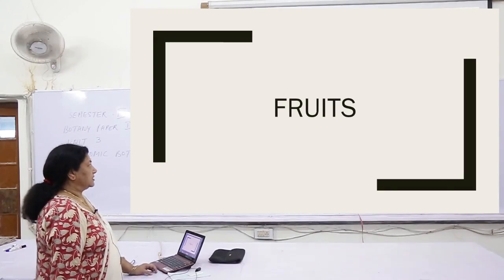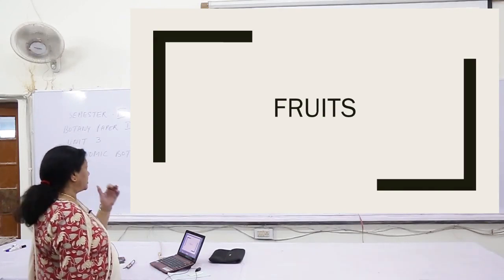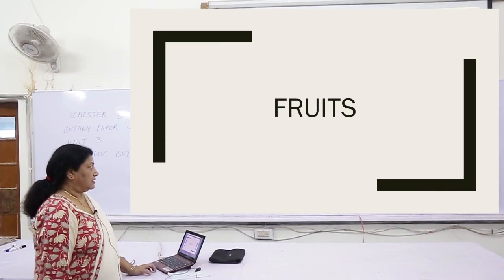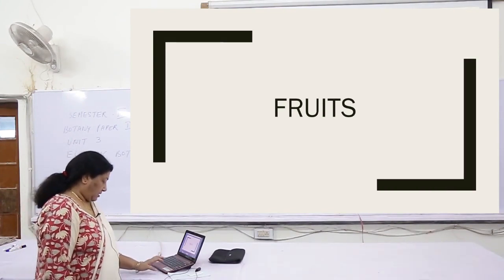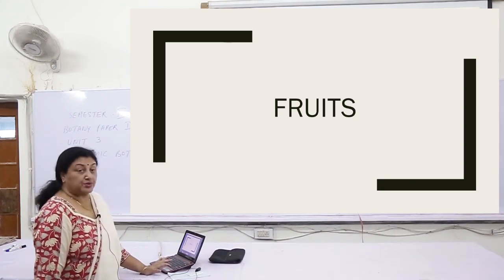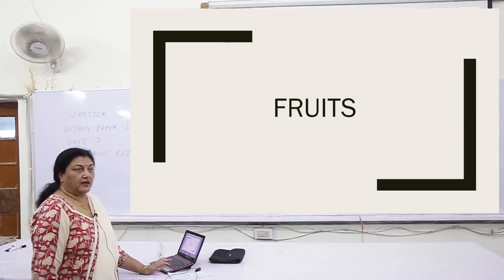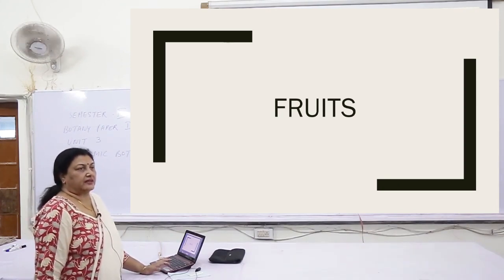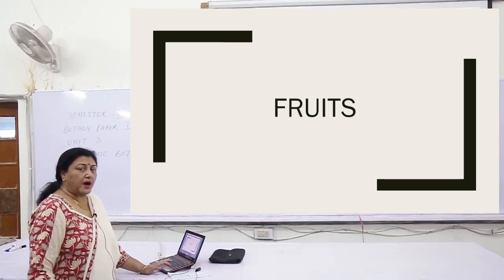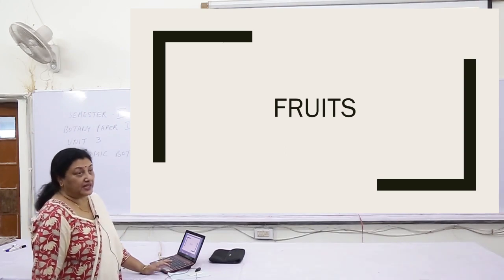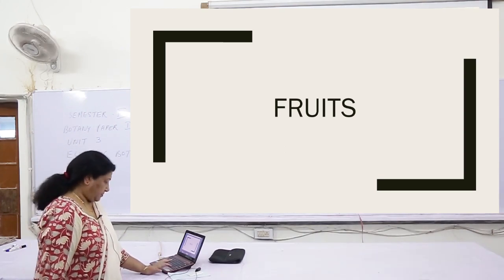Now coming to another topic of economic botany. It's usually given for practical purposes as well as for theory. That is the fruits. Fruits that we all eat have been categorized into various categories, the nuts, the berries and all. What is their economic importance? What part of the fruit do we eat comes in this.